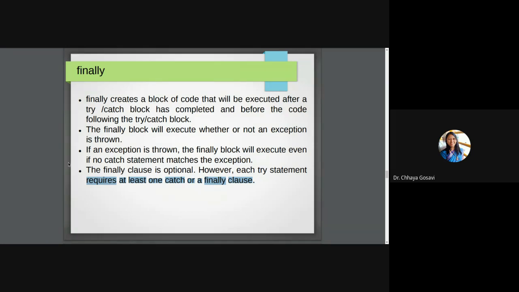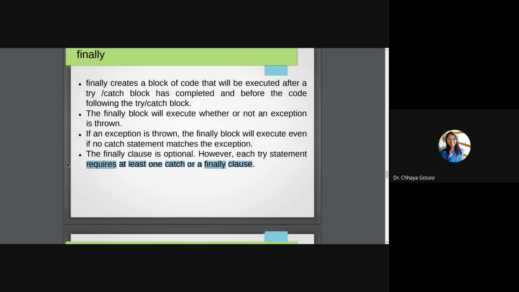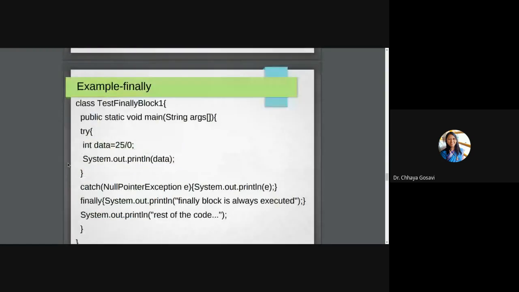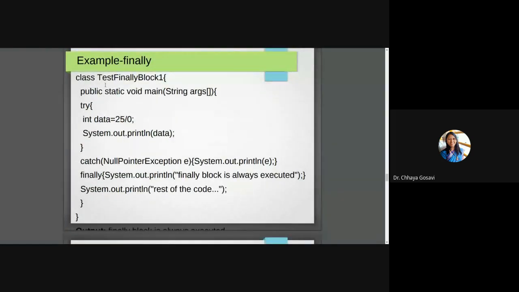In the next lecture, we'll see how to create our own exceptions. This is the example of finally. You can check this. So test finally block. Here, this will lead to an exception. So it will execute System.out.println(e), and the finally block always executes. Whether you divide by 0 or not, it will enter into the catch block, then finally, or it will skip the catch block and then finally, and then the rest of the code.